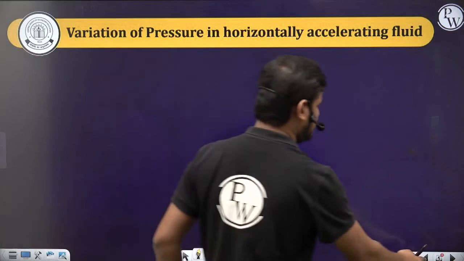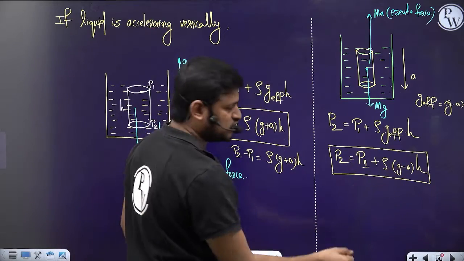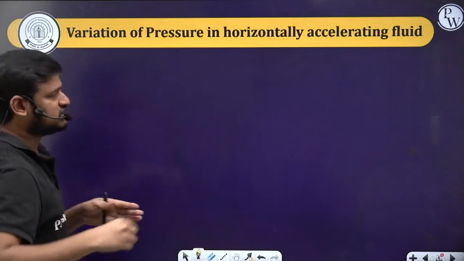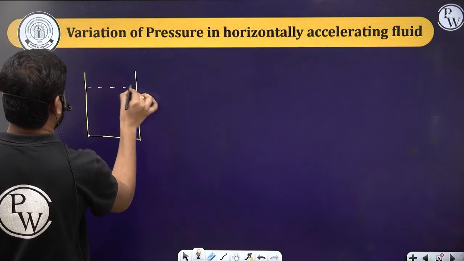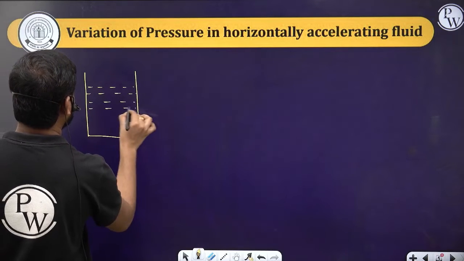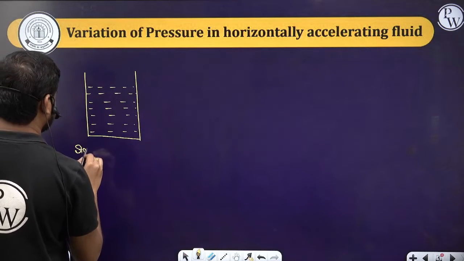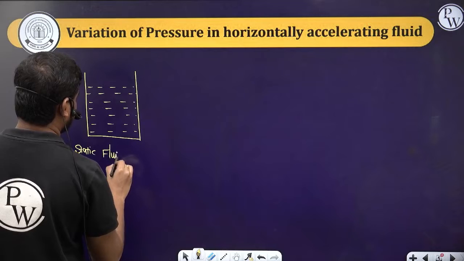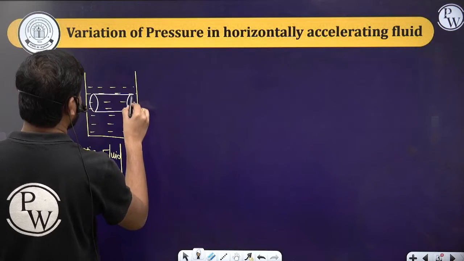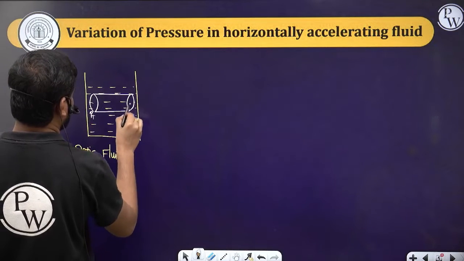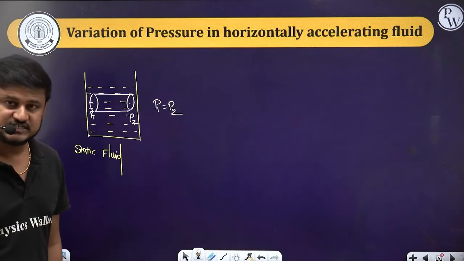So previously the two cases that I considered, the fluid is accelerating vertically, this way and this way. So now what if the fluid is accelerating horizontally? Let me take the container. First of all, consider this is a static fluid. It's not accelerating. Then the pressure at the same horizontal level will be equal. So let the pressure P1 here, let the pressure P2 here. So here P1 will be equal to P2. Yes, this point we already know.